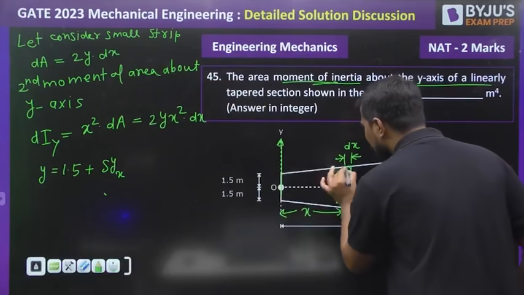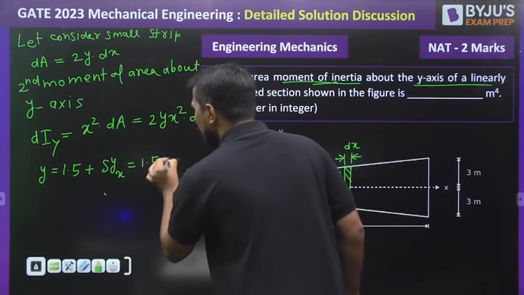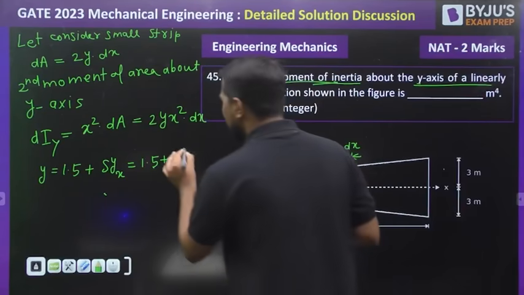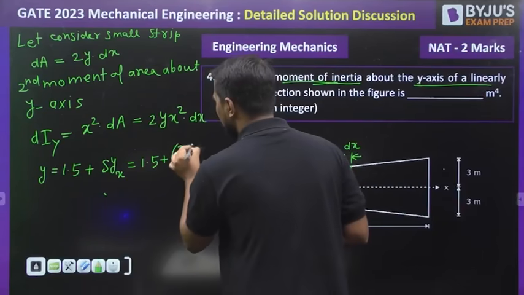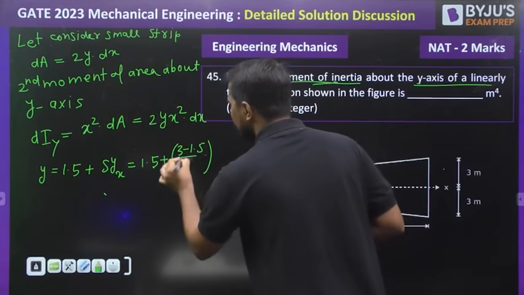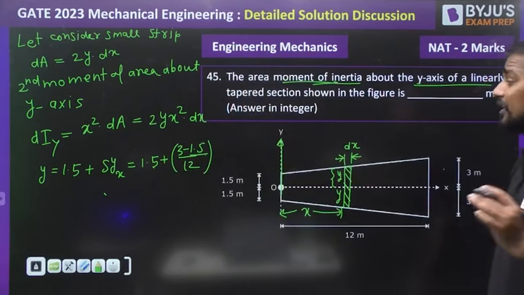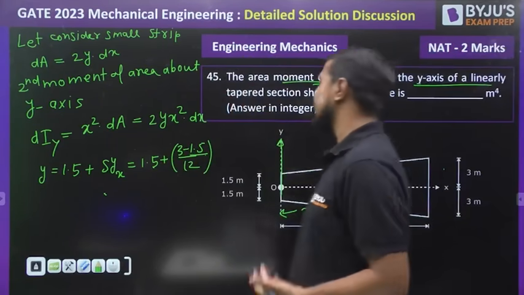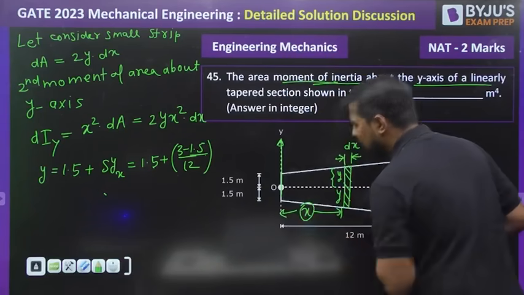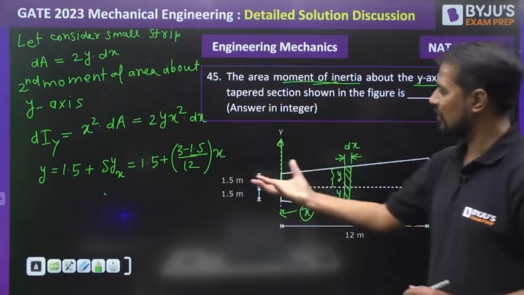What is the total change, my dear? Total change is 3 minus 1.5 out of how much length? 12 meters. So my dear, what is the meaning of this bracket term? Per unit meter, total change in the length. Then what is the change in this y direction when the x length is covered? So this is the value of y.